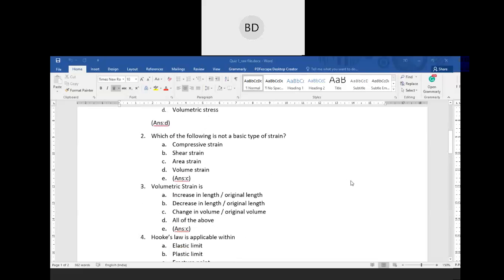Now what is volumetric strain? Definitely you know what longitudinal strain is. What is strain? Simply, it is del L by L, right? Similarly, volumetric strain will be the change in volume by the original volume. If the change in volume is del V and the original volume is V, then del V by V is your volumetric strain. Am I clear?